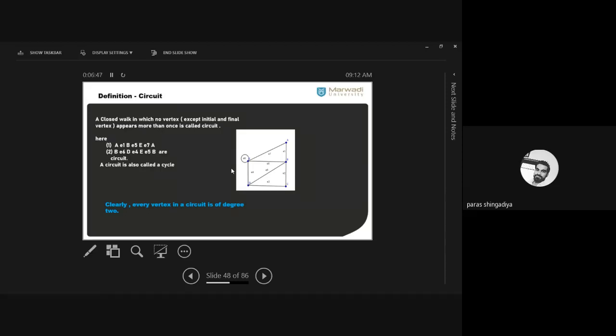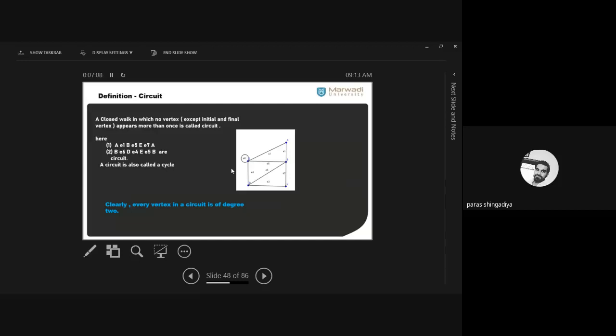Clear? It should be a closed walk, starting and ending should be the same. Clear? And in between starting and ending, no such vertex appears more than once. Clear? So here I consider A e1 B e2 C e3 A. Clear? This first triangle is a closed loop, a closed walk, okay, and that is called a circuit.